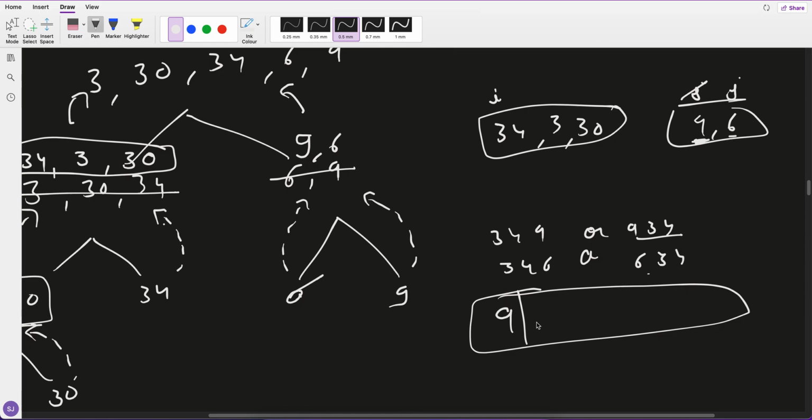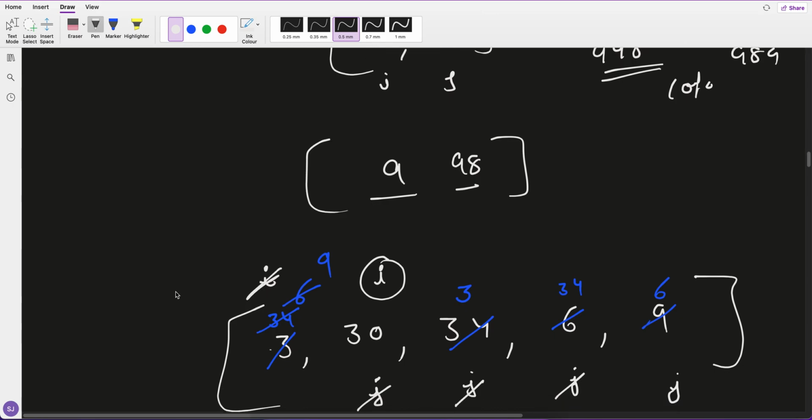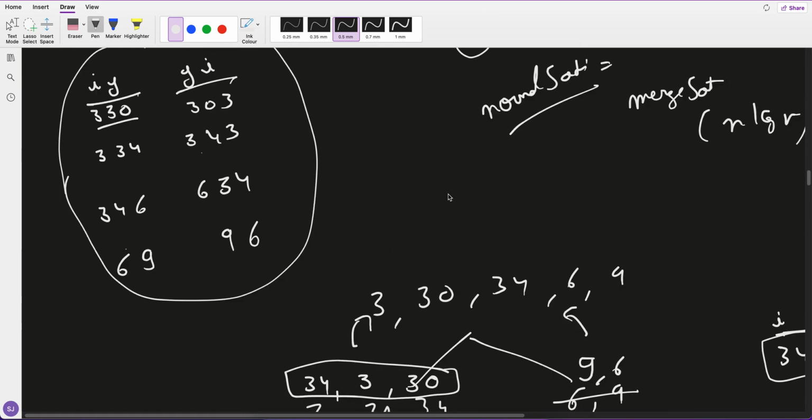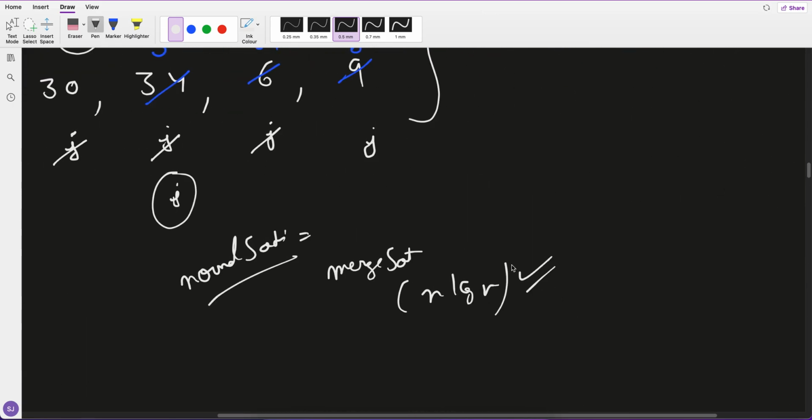So j will be first 6. Now after that this is finished, only this is left. So it would be 34330. This is our answer. So you know, right? The same sorting can be easily done through merge sort. That's why I told you that the merge sort time complexity would be n log n.